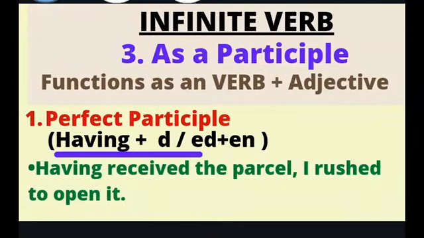Next, infinite verb occurring as perfect participle. Here it occurs in the form of having plus a verb ending as d or ed or n. So your example, having received the parcel, I rushed to open it. Having received is the infinite verb here. Here it ends as ed, received. So I hope you have understood the types of infinite verb.